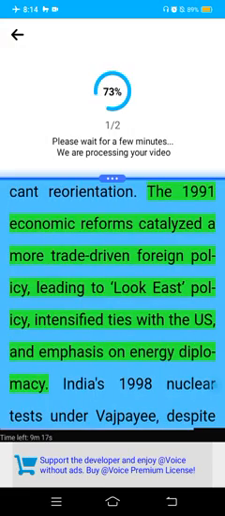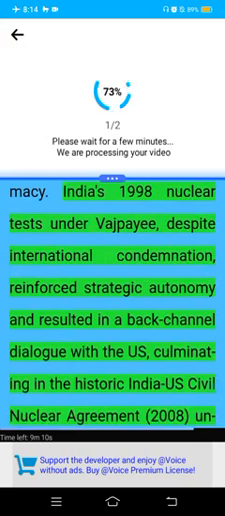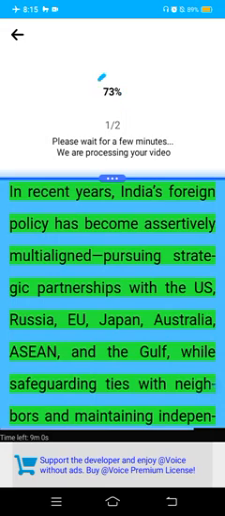The 1991 economic reforms catalyzed a more trade-driven foreign policy, leading to the Look East policy, intensified ties with the US, and emphasis on energy diplomacy. India's nuclear tests under Vajpayee, despite international condemnation, reinforced strategic autonomy and resulted in a back-channel dialogue with the US, culminating in the historic India-US Civil Nuclear Agreement of 2008 under Manmohan Singh.